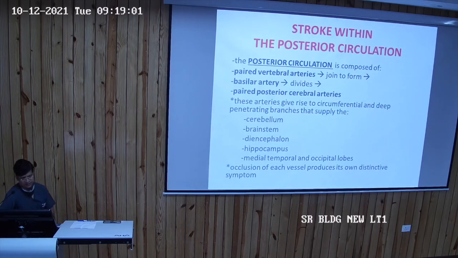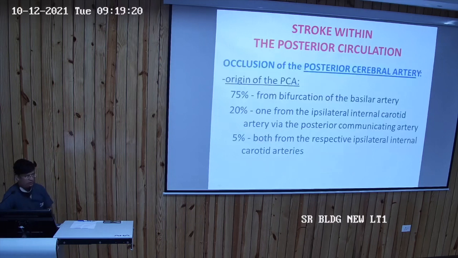So this is the anatomy, and these arteries give rise to the circumferential and deep penetrating arteries, which supply the cerebellum, brainstem, diencephalon, hippocampus, medial temporal and occipital lobe. An occlusion of each vessel produces its own distinctive symptom. Now come to the occlusion of the posterior cerebral artery.